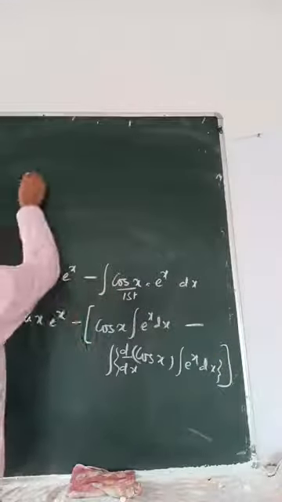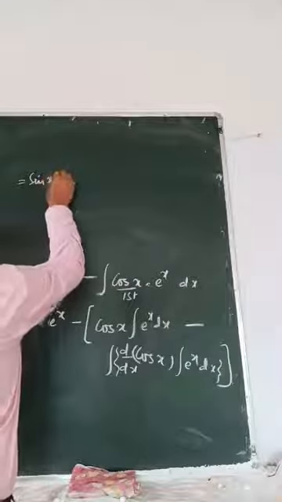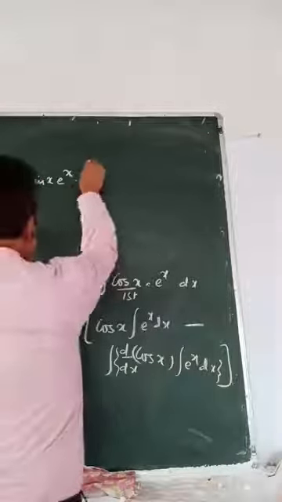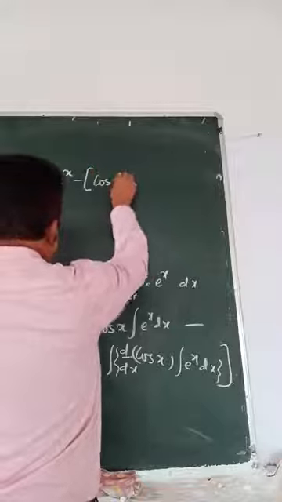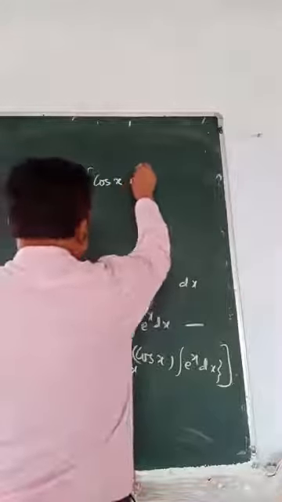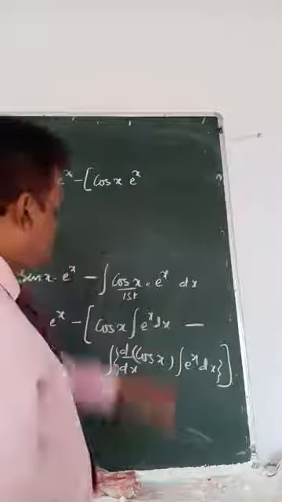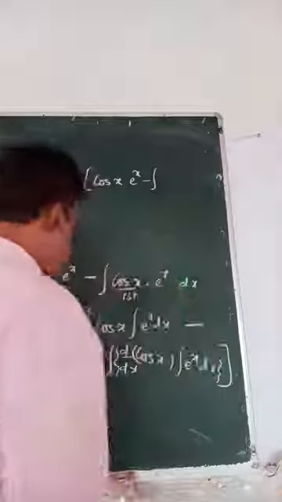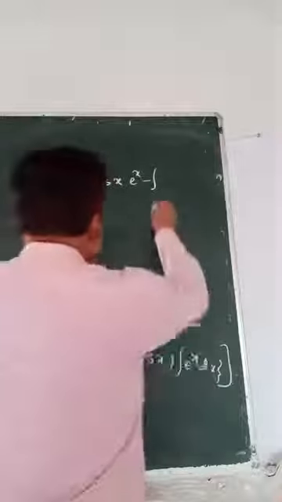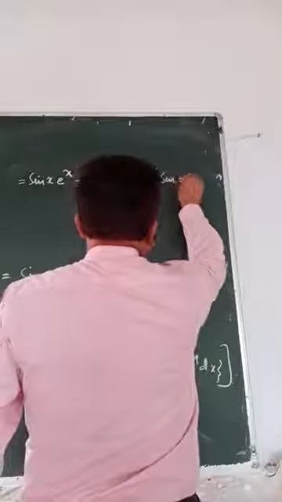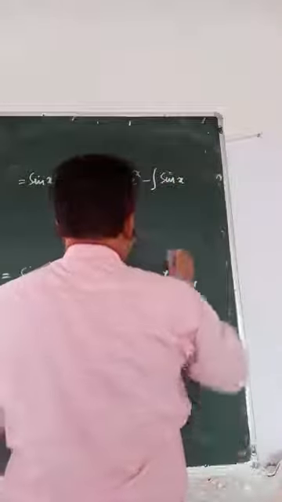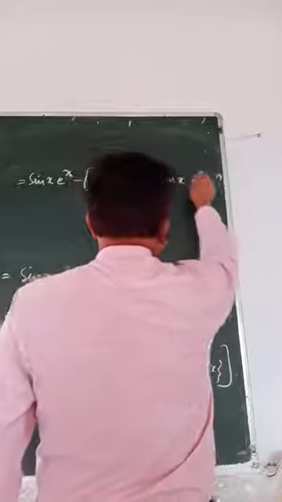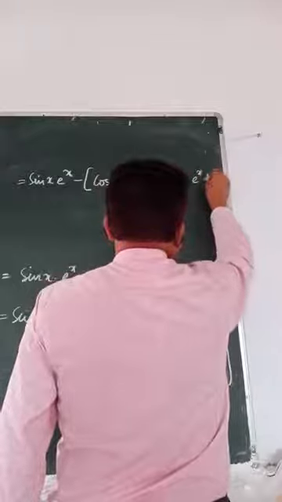Which is sin x e to the power x minus cos x e to the power x, because the integration of e to the power x is e to the power x, minus integration of derivative of cos x, which is minus sin x, into e to the power x dx.